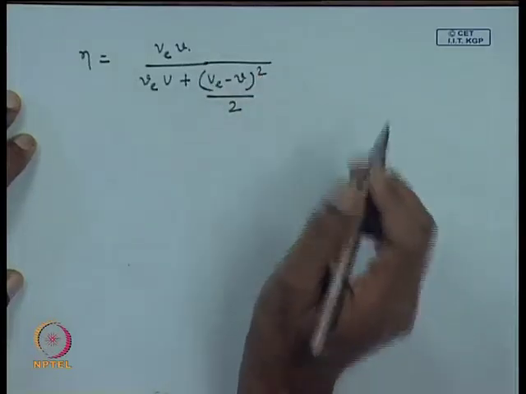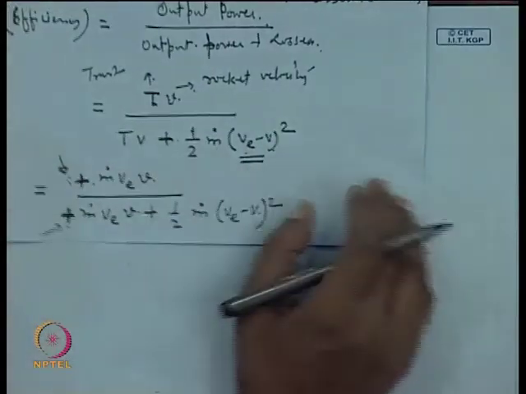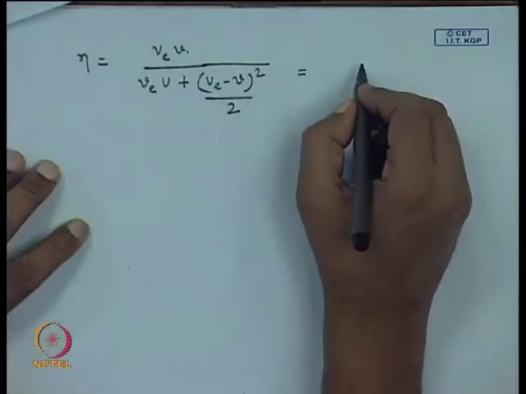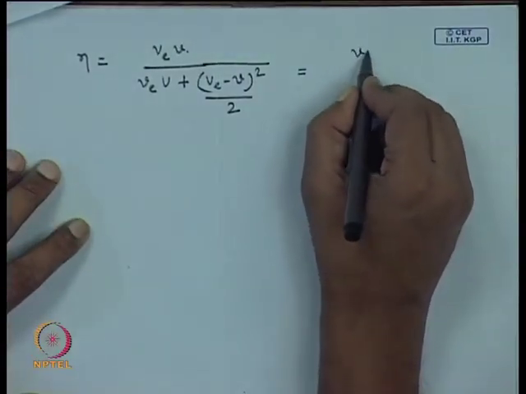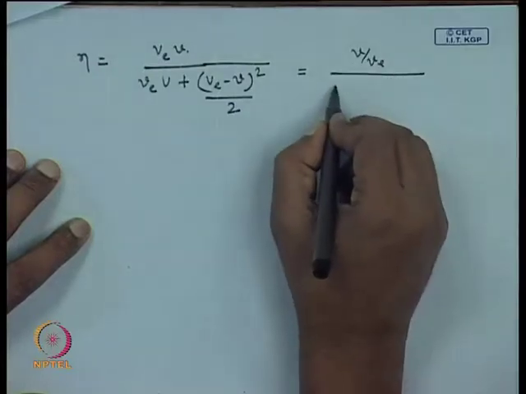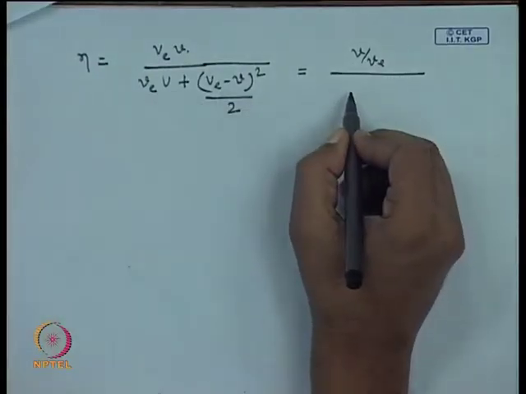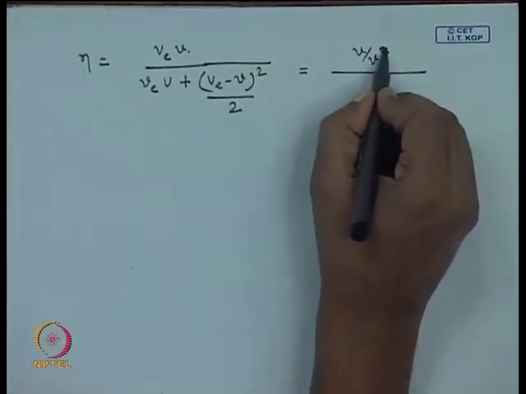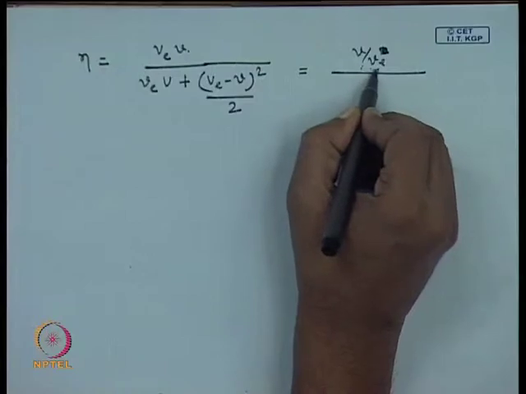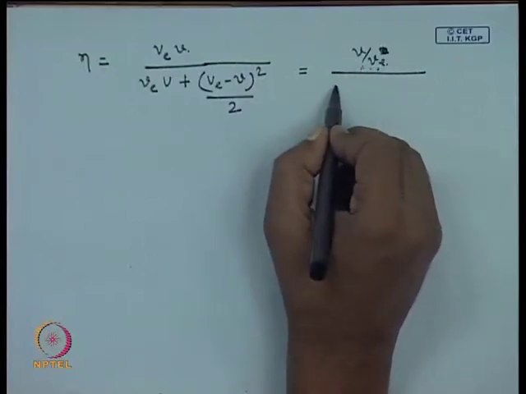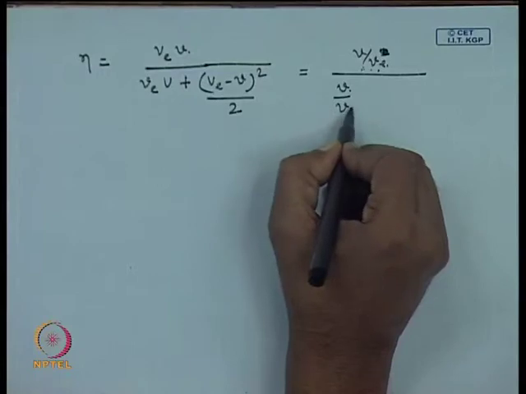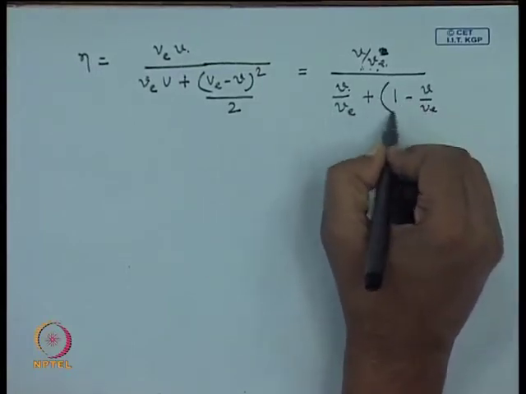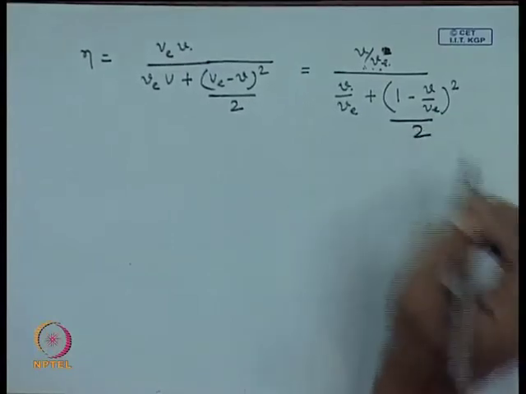So, this is the efficiency of the rocket, and if you want you can simplify it a little bit more by dividing by v square. We will put it in this final format: v by v, divided by v by v plus 1 minus v by v square, and this divided by 2.